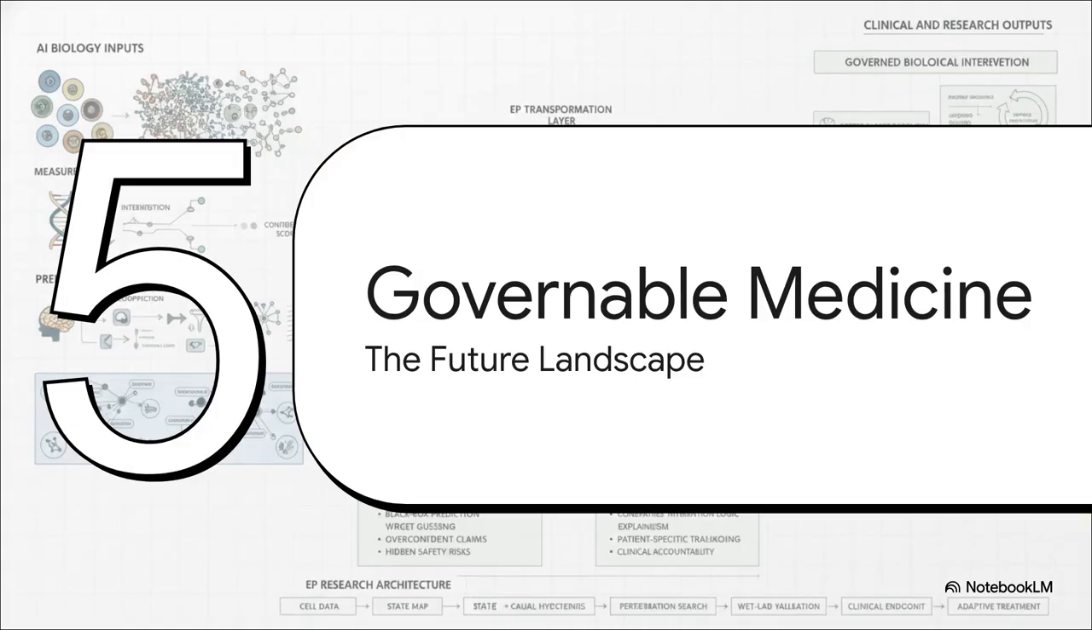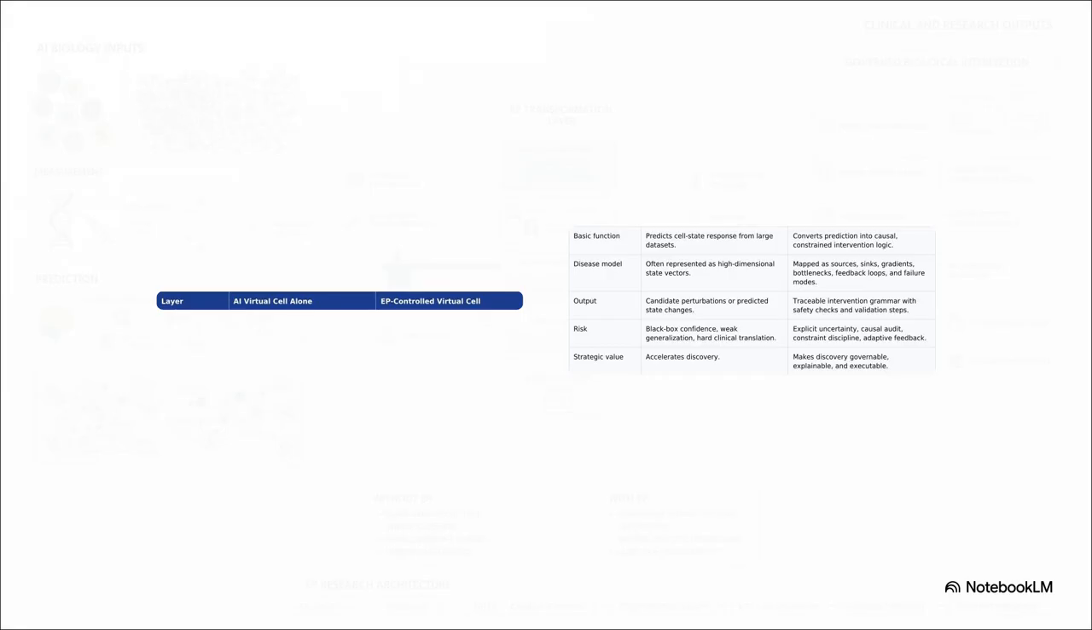All right, finally, Section 5, Making Medicine Governable, the Future Landscape. Let's look at what this all means moving forward for clinical medicine. Now, what's really interesting here is comparing the two approaches. Using an AI virtual cell alone just gives you black box confidence, weak generalization, and a really hard time translating to the clinic. Honestly, it's basically a highly advanced guessing game at scale.